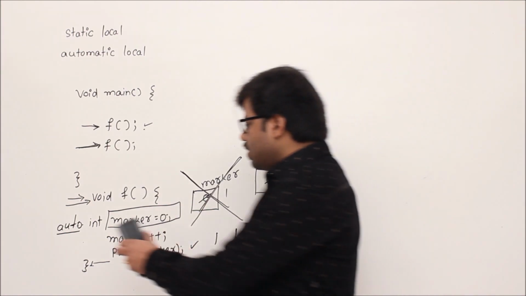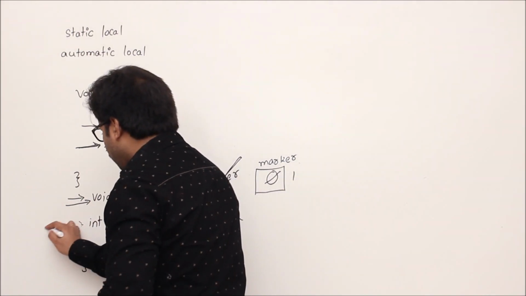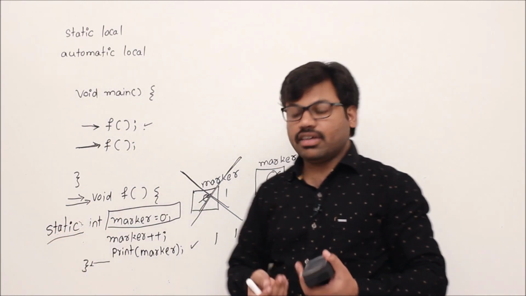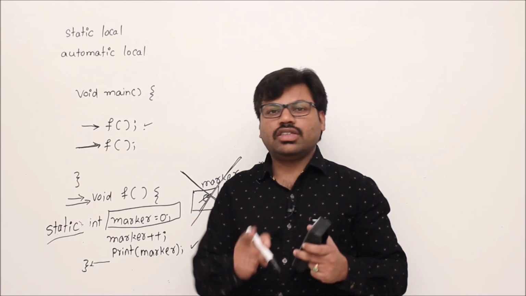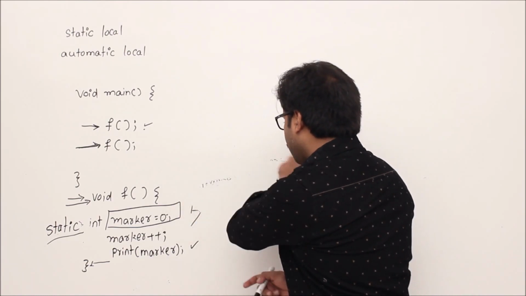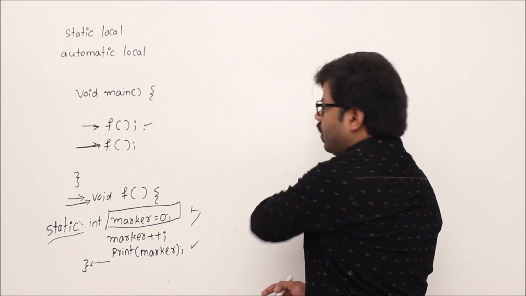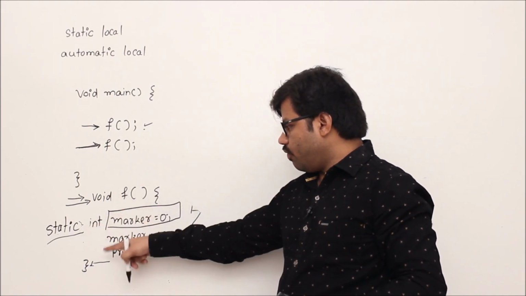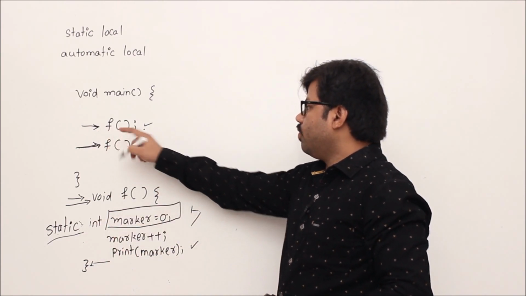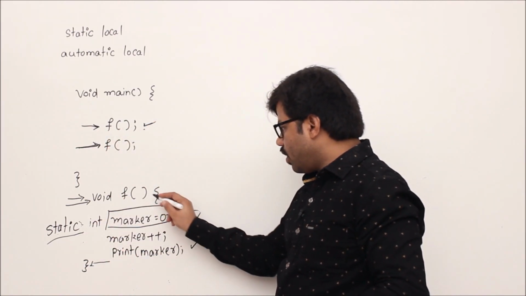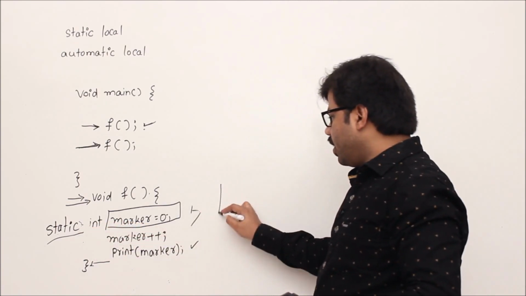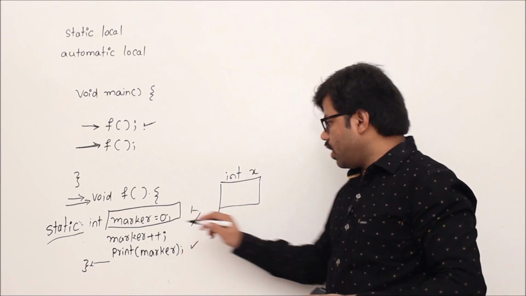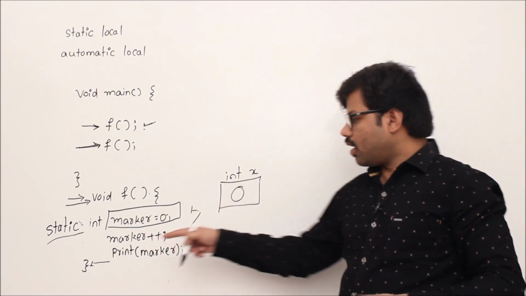Second one: if I add static here, what happens, we'll see. The purpose of a static local variable is to retain the marker variable's value across function calls. The language supports that, and we'll see how. First, let's execute this program with the static variable. The first time f is executed, control comes here and the static variable is created like an ordinary variable, and its value is initialized to 0. Then marker plus plus.